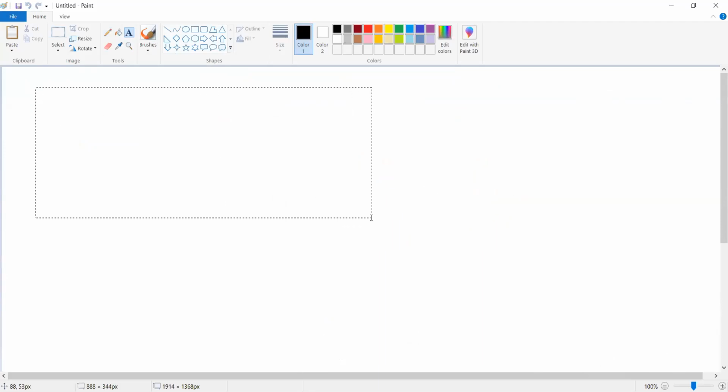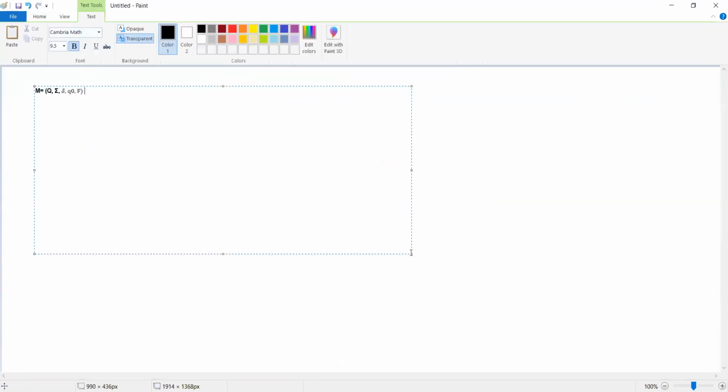Let me copy this one. We increase the font to 20, and let us observe that we have two finite automata, R and S. The set of states available in R will be Q1, and as the input alphabet is the same, I am going to call it sigma only.